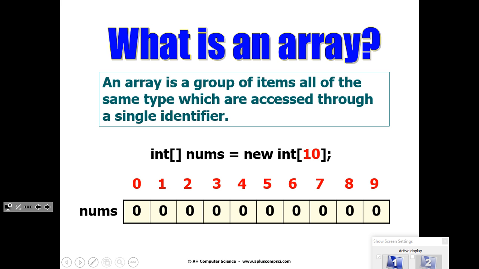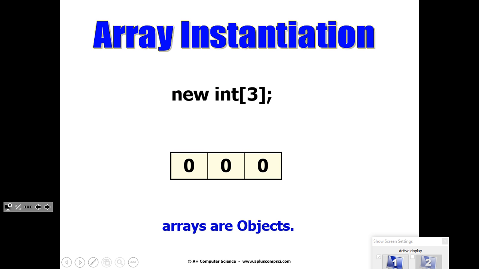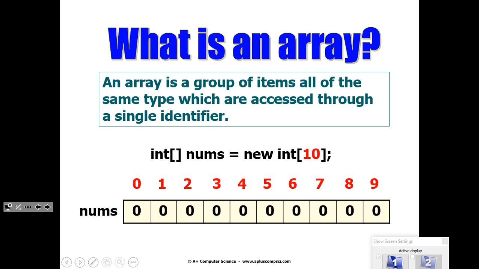Anyway, now back to what we're looking at. We talked about this before. The size is 10, the length is 10, but the spots are numbered 0 through 9. There are 10 spots, but they're numbered 0 through 9, just like with strings. In fact, a string uses an array to store its contents. It mentions that arrays are objects, which means, if you look back at this, what does num store? Not the array, but rather the location of the array. Arrays are put in memory somewhere, and the variable num stores the location of that. And so an array is a type of object.